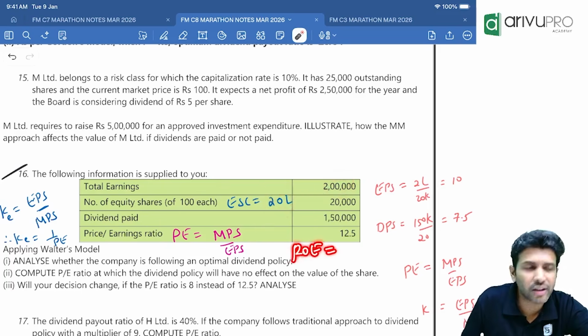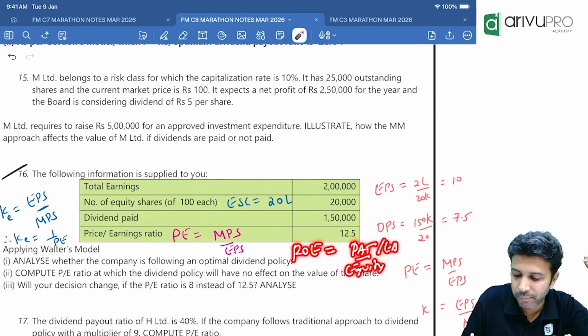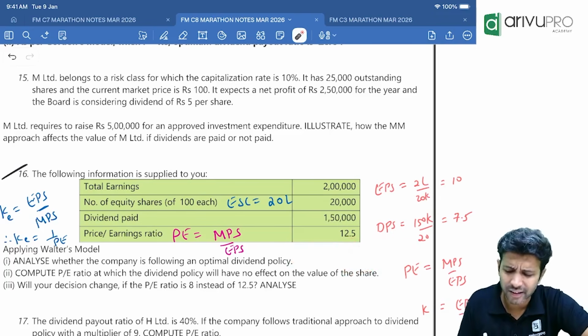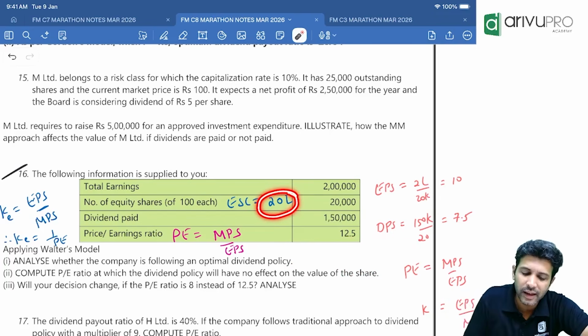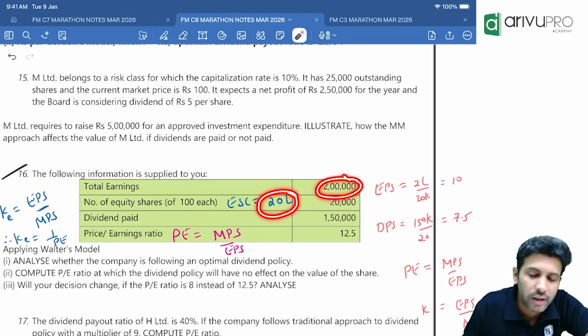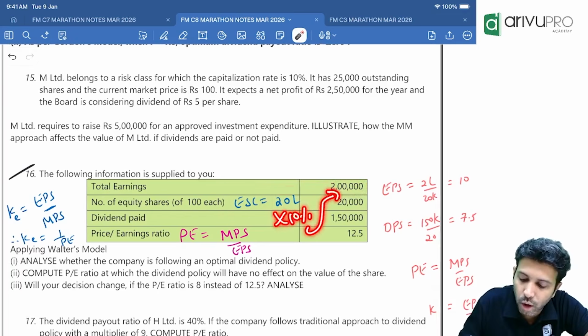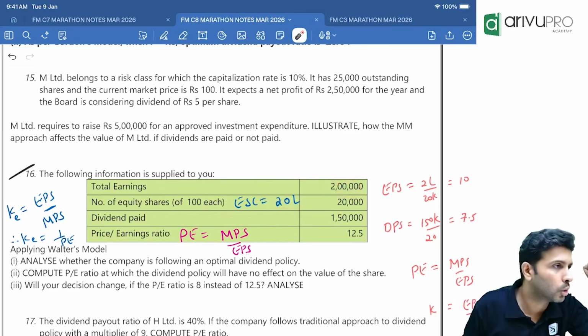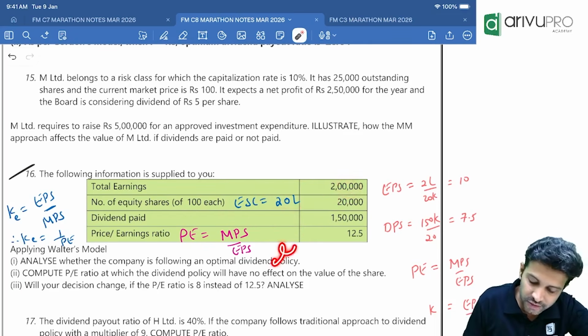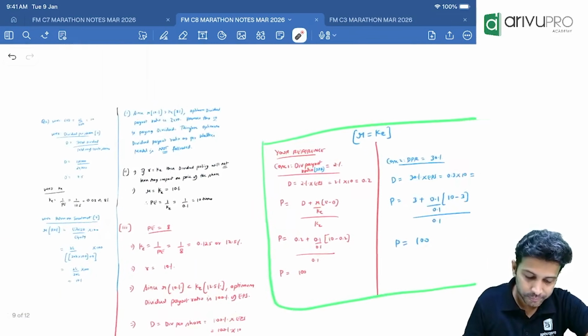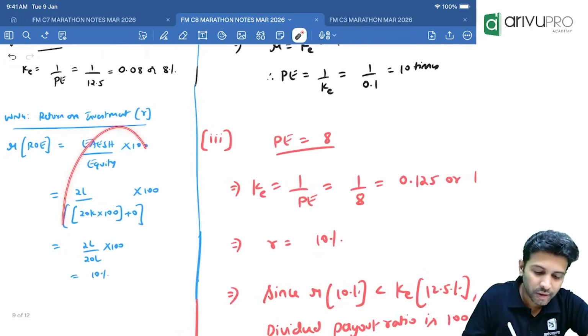You must have done this in your ratios. It is return on equity, nothing but your PAT divided by equity. Actually, it is earnings divided by equity. That's all it is, or you can simply look at it and get it. Total equity share capital is 20 lakh, total earnings is 2 lakh. That means you have generated a return of 10%. Because 10% of 20 lakh is 2 lakh rupees. Easy, sir? So R is 10%. That is nothing but your return on equity.